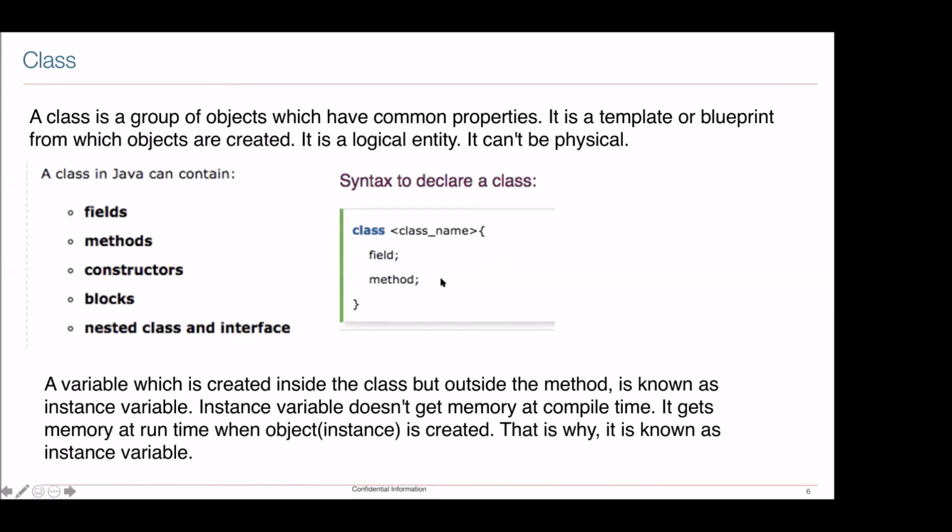And the syntax of a class: you will have the keyword class and the class name, and then these curly braces. Whatever is going to come inside these braces will be a member of that class. So you will have fields, and you will have different methods. You can have different blocks or a nested class or interface. Everything is going to come inside your class. Fields are nothing but your variables. You will have methods and functions. You can have constructors. What is a constructor? That we are going to see later. Blocks also we will see.